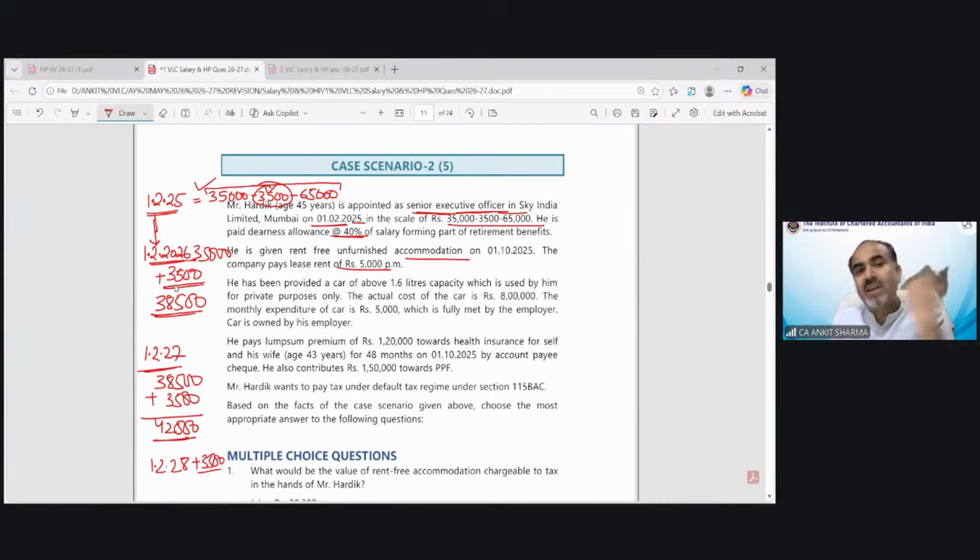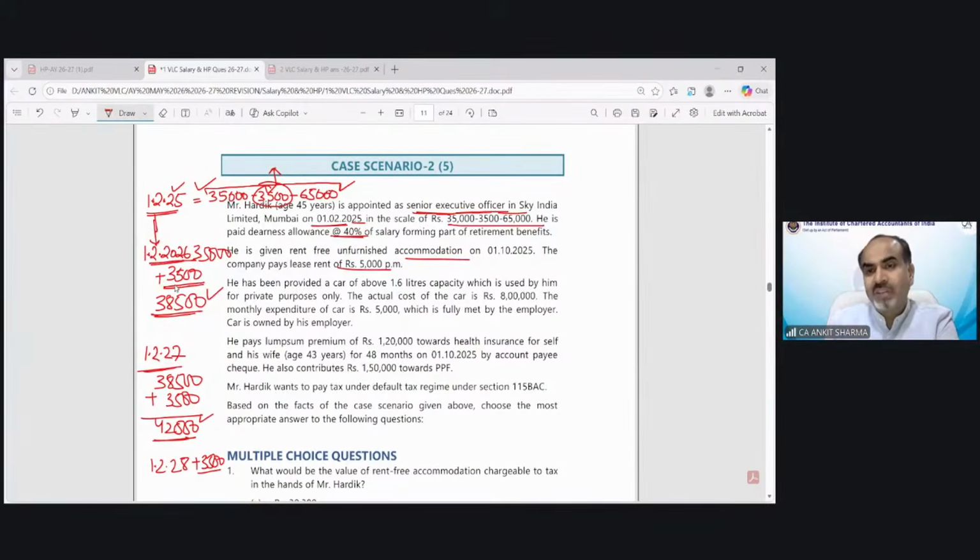So it will increase until it reaches 65,000. So after every year, it is going to be increased with this value which has been given in the middle. So 35,000 is from 1st February 25. So it will remain 35,000 per month from February 25 till January 26. From next February 26, it will be 38,500. And from next February, it would become 42,000, and so on.